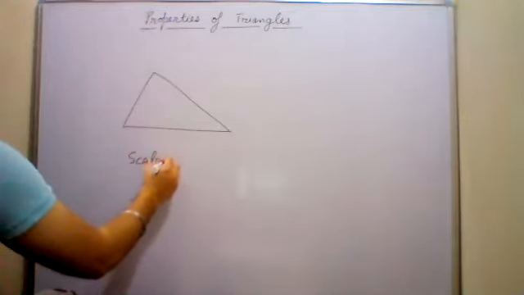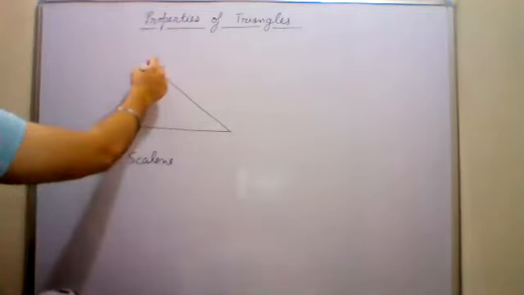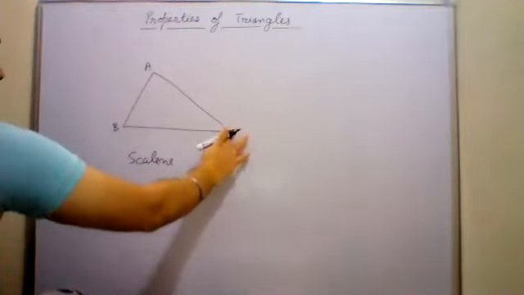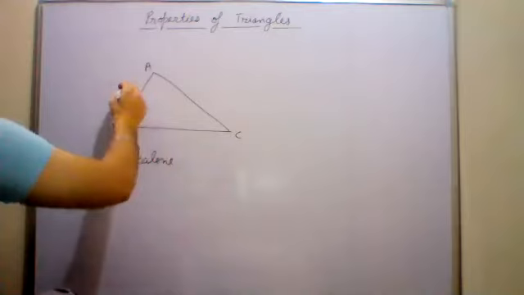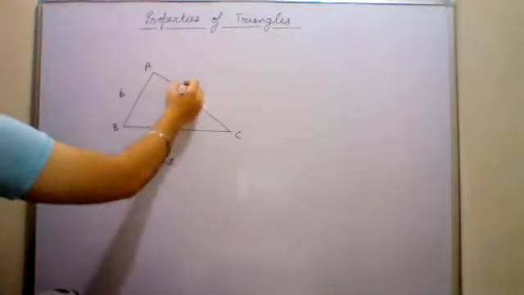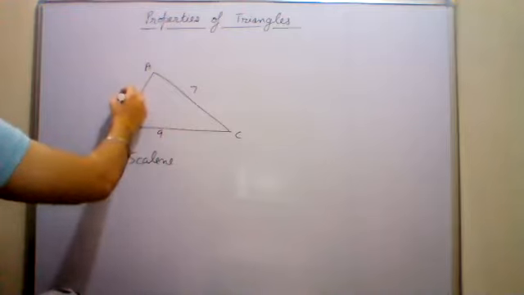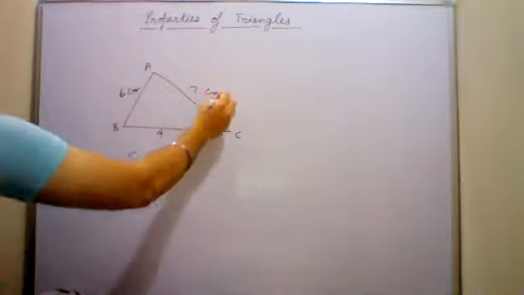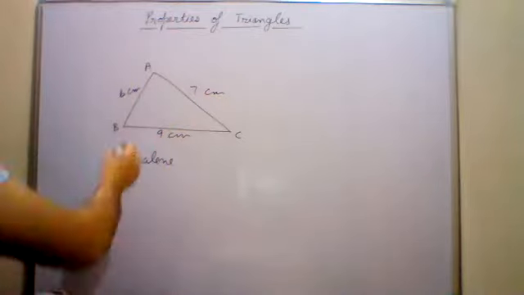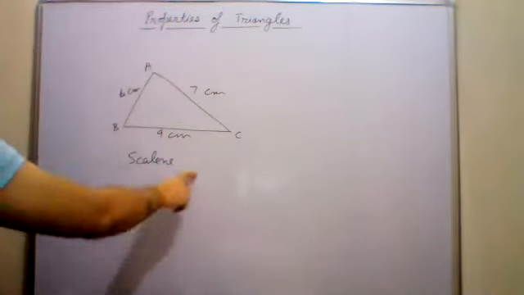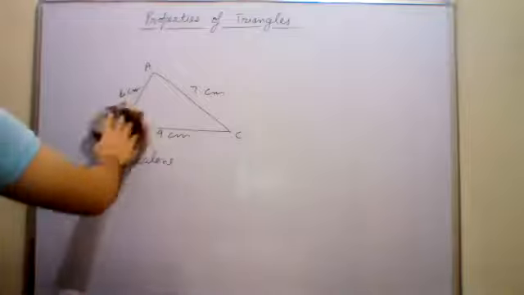Scalene. So this is the triangle ABC. In this, suppose the first side is 6 centimeters, the second is 7, and the third one is 9 centimeters. You can see that all the three sides are of different length: 6, 7, and 9 centimeters. Different sides. Got it? Then this triangle is known as a scalene triangle.